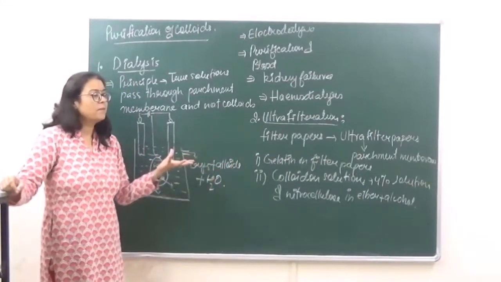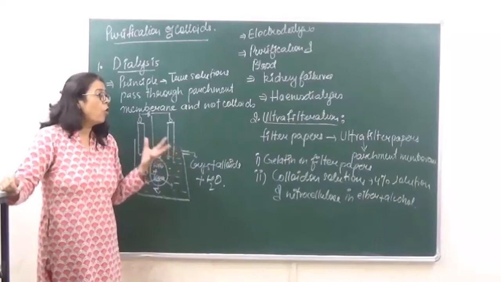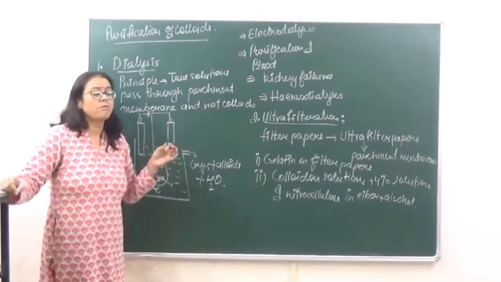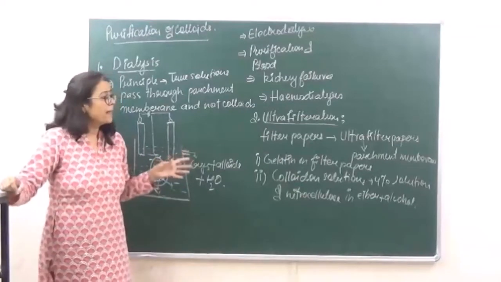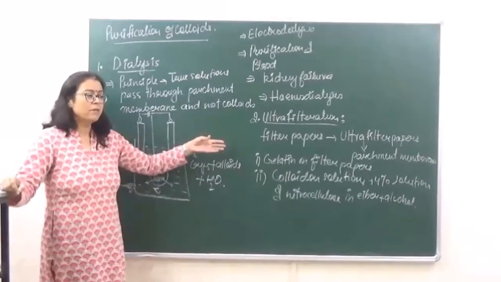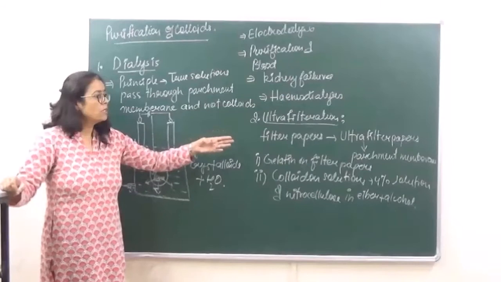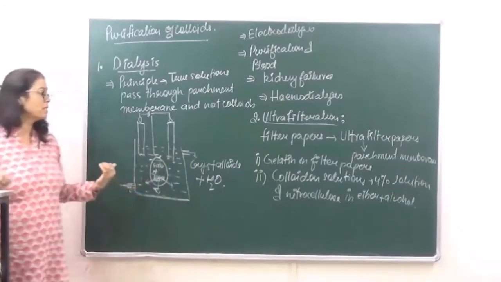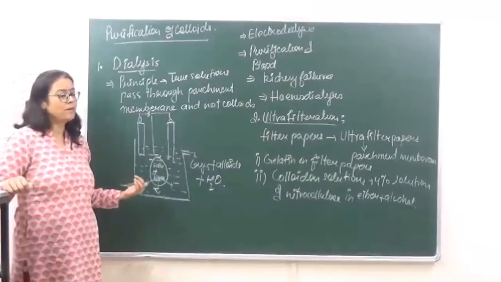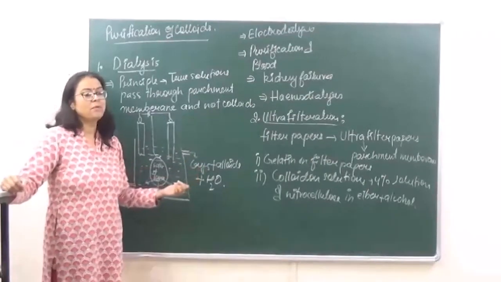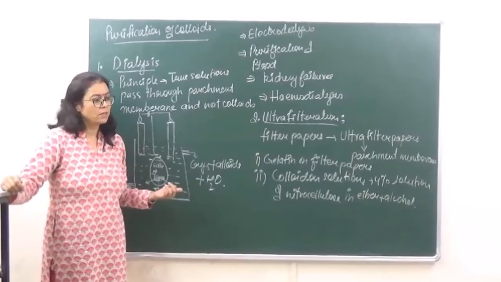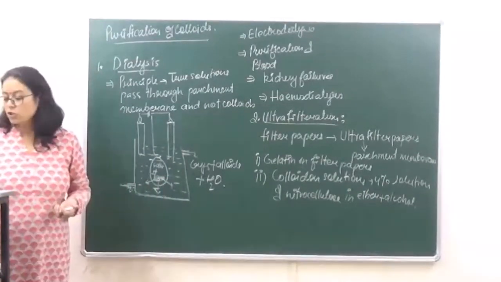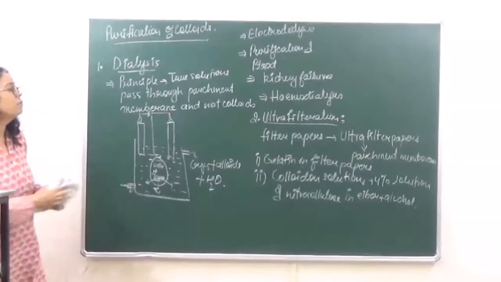After that, the filter paper becomes very hard on drying. So the pore size of that filter paper becomes very small in comparison to the filter papers which are otherwise used. So these ultrafilter papers are going to behave, as I just told you, in a similar manner to the parchment membrane, and the colloids can be separated from crystalloids. Okay? Then we go on to the third method, which is known as ultracentrifugation.